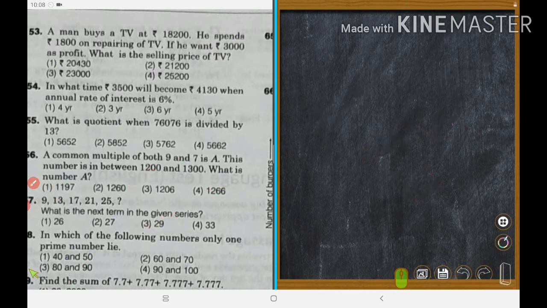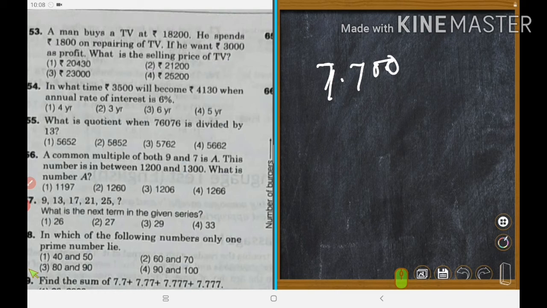Find the sum of the decimals. We shall mark how many digits, the highest number of digits, are after a decimal. 1, 2, 3, 1, 2, 3, 1, 2, 3 digits. Maximum 3 digits are there after a decimal. Okay, so 7.700. Could you understand why I used 0? The 0 was not given. I used it to start in a particular column.